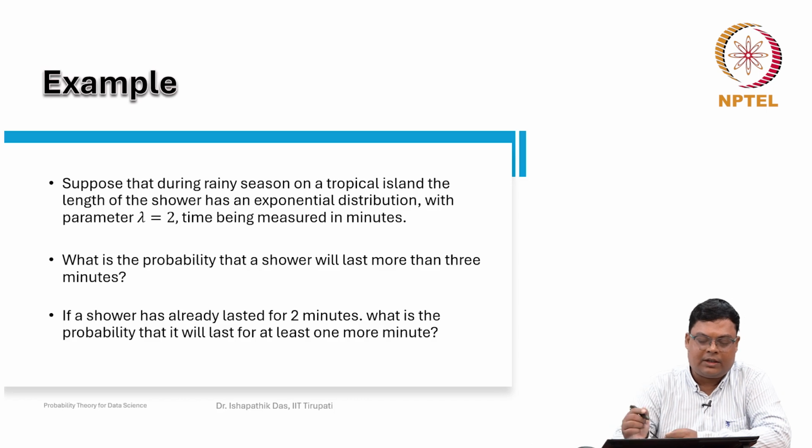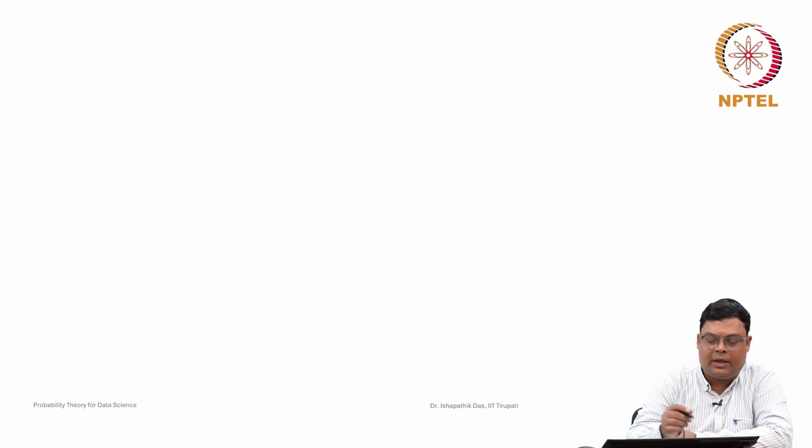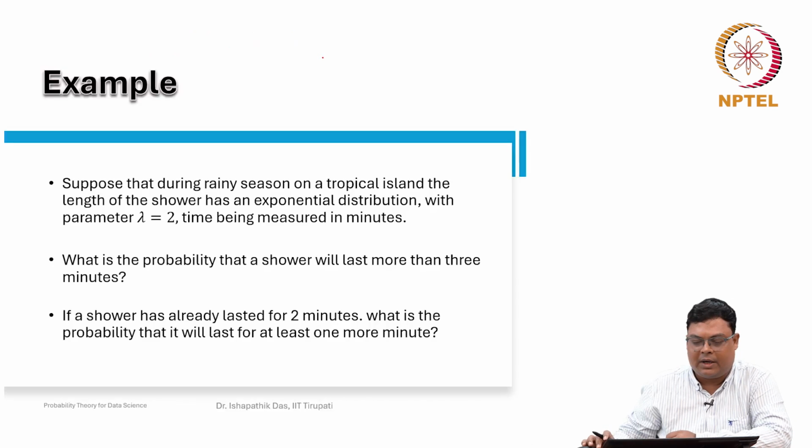So, let us discuss some numerical example. Here, suppose that during rainy season on a tropical island, the length of the shower has an exponential distribution with parameter lambda equal to 2, time being measured in minutes. What is the probability that the shower will last more than 3 minutes? So, here it is given that X, the shower time, has an exponential distribution with parameter lambda equal to 2.